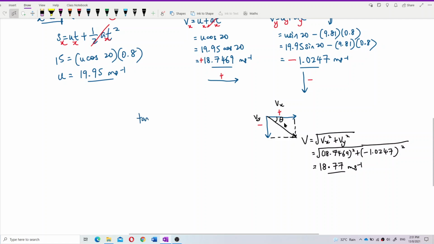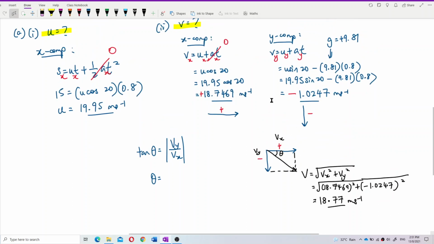So this is the repetition of what we learned in chapter 1. Just take the y component, divide by the x component. Make the negative positive, take the modulus. Take this one, divide by this one. So what's the answer? It is 3.13